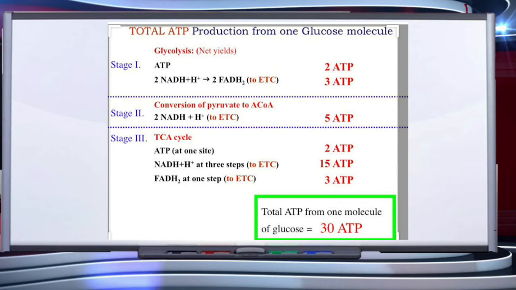In this pathway, ATP molecules are formed in two ways. Number one, direct substrate level phosphorylation of ADP to ATP. And the second one is oxidation of NADH to NAD and ATP formation through the electron transport system, that is oxidative phosphorylation. Four molecules of ATP are formed directly. Number one, when 1,3-bisphosphoglyceric acid is converted into 3-phosphoglyceric acid, and when phosphoenol pyruvate is converted into pyruvic acid.